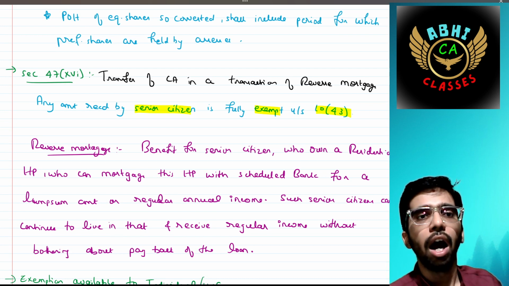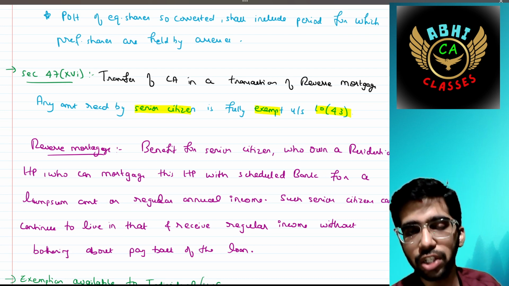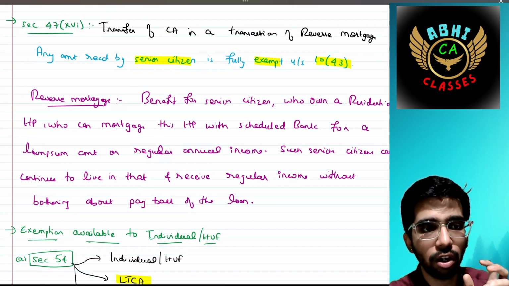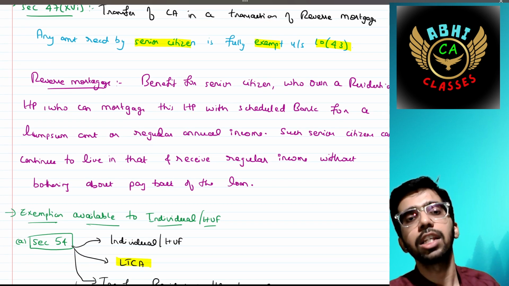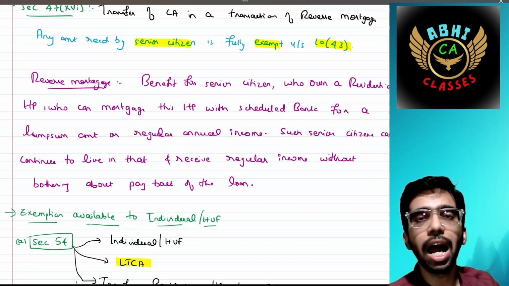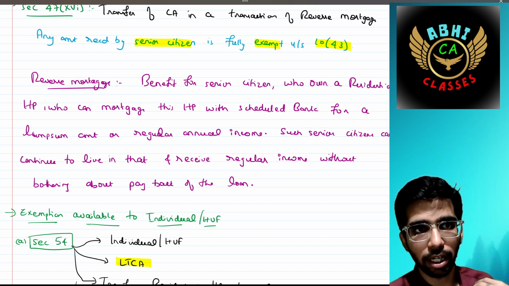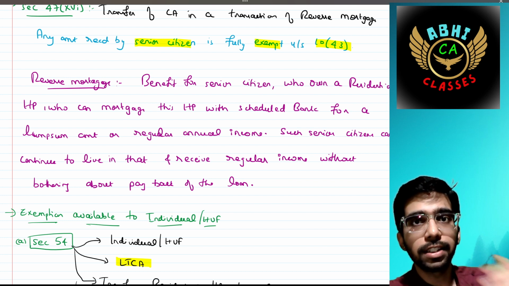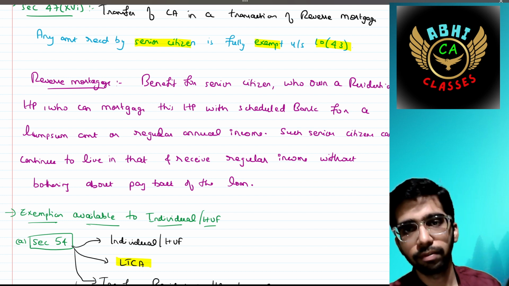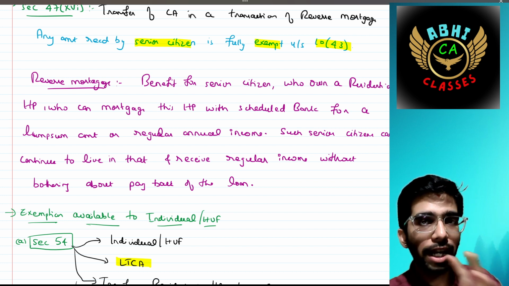Okay. Then section 47 subclause 16, sorry, the transfer of a capital asset in a transaction of reverse mortgage. First, we will discuss the concept of reverse mortgage. Reverse mortgage is a benefit given to a senior citizen who owns a residential house property, who can mortgage his house property with a scheduled bank for a lump sum amount or regular annual amount.